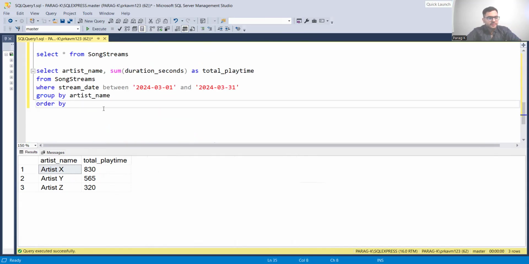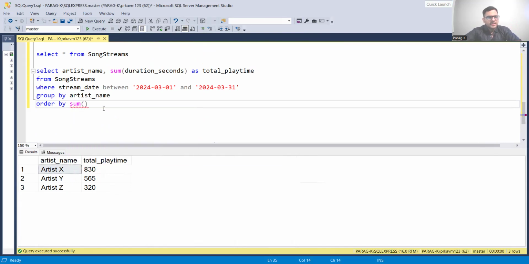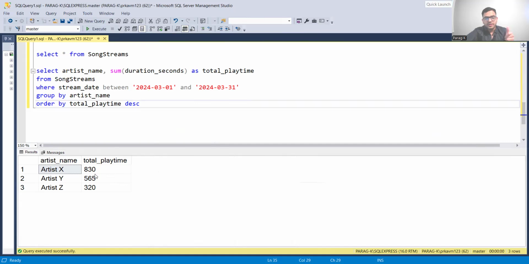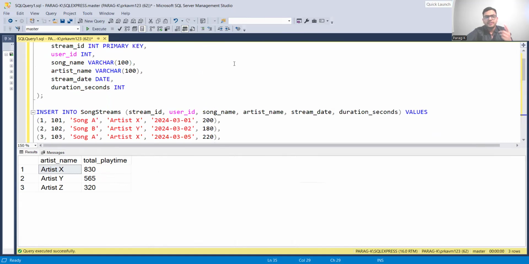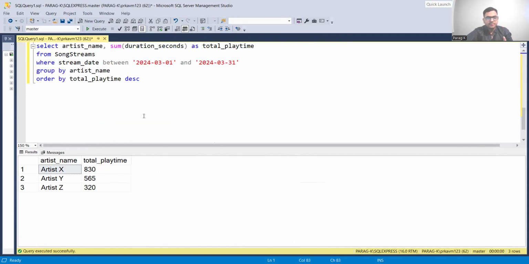So I'm going to do an order by on the sum of duration seconds. Let me see if total playtime works here. Okay, so total playtime DESC. Now, this is the correct approach, because if artist X had 320, it would have shown above. When I've done this by total playtime, it has ordered it by the total playtime because we want the most streamed artist. And this is the correct approach to solve it.